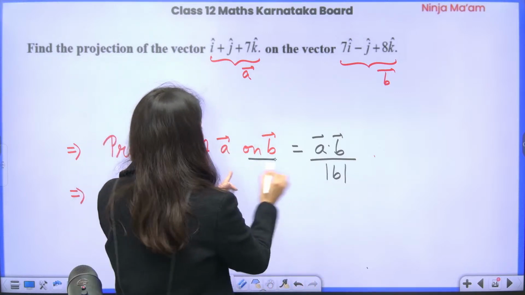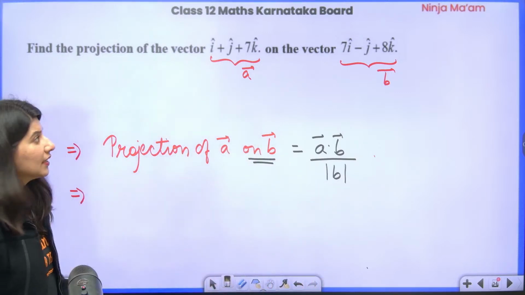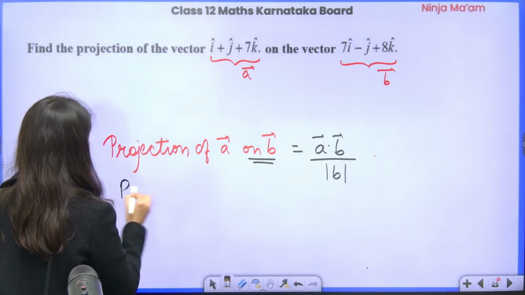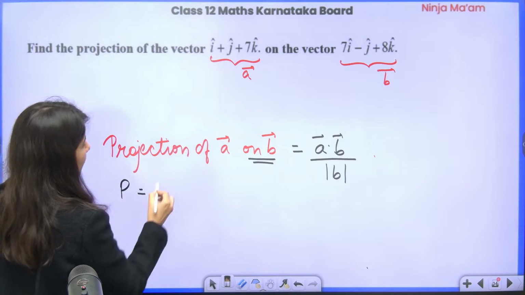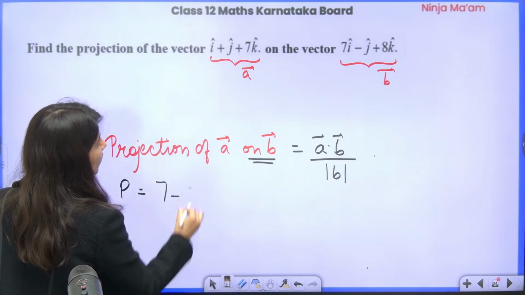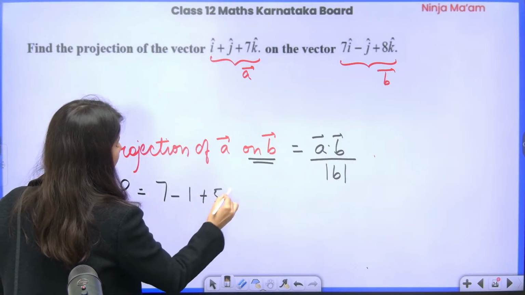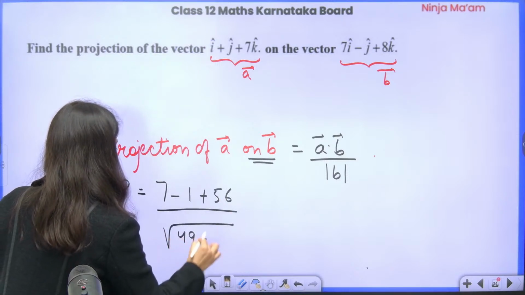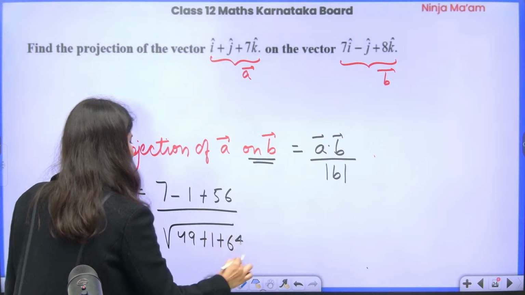On B, so that is why magnitude of B. So now A dot B. Take the dot product. So projection will be equal to the dot product: 7 ones are 7 minus 1 plus 8 sevens are 56 upon the magnitude of B, which is the square root of 49 plus 1 plus 64.